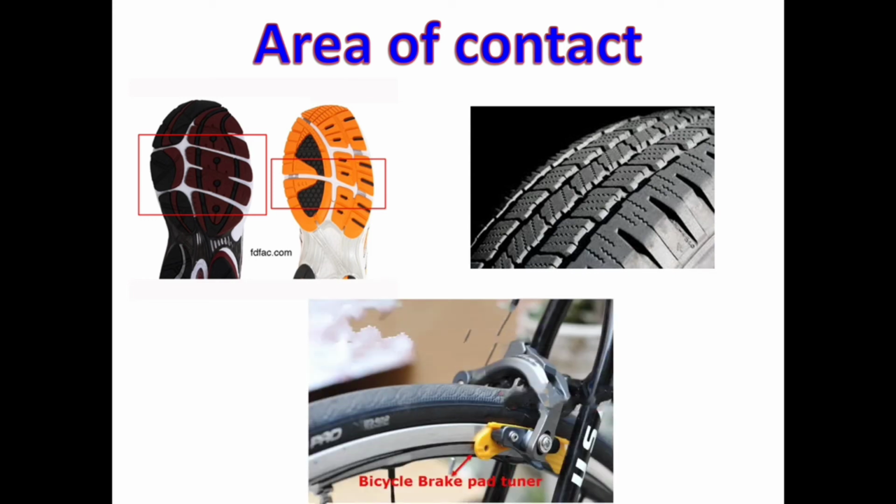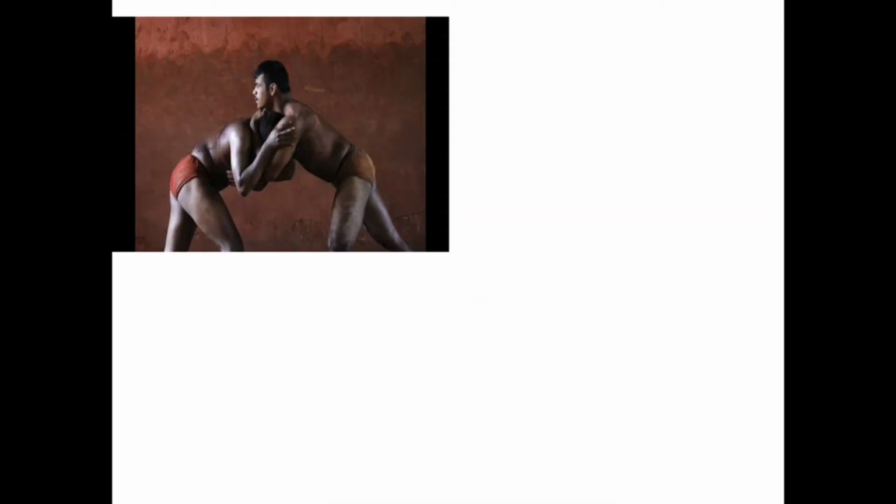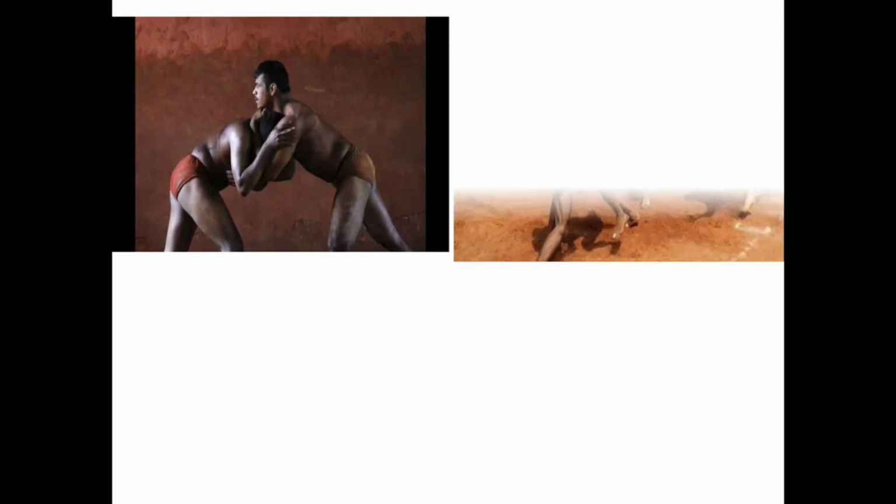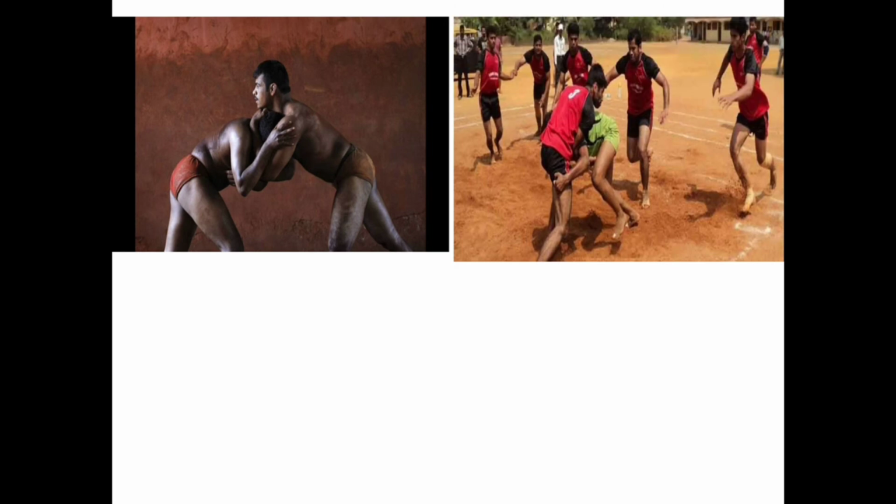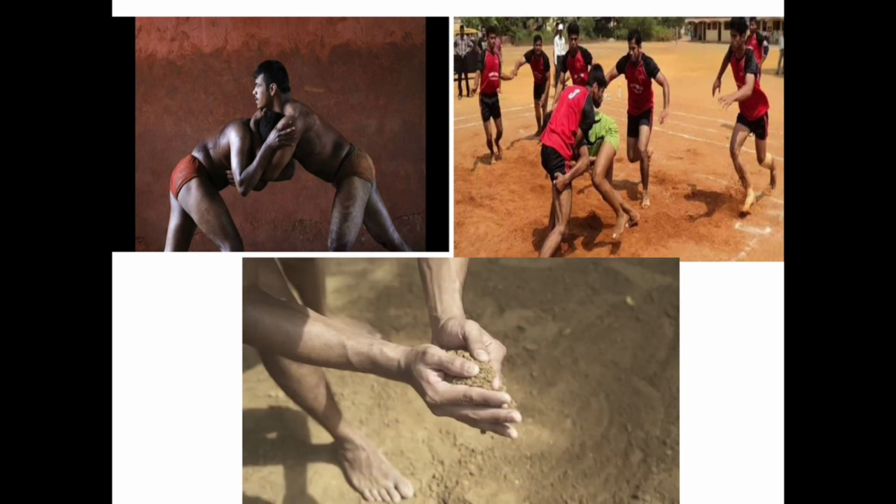Next one, the brake shoes in a cycle. They have to be adjusted so that they are as close as possible to the rim of the wheel. It also helps to increase the friction. The sumo players and kabaddi players used to rub their hands with mud to get a better grip. Also, football shoes have soles with many projections for providing a stronger grip with the ground.